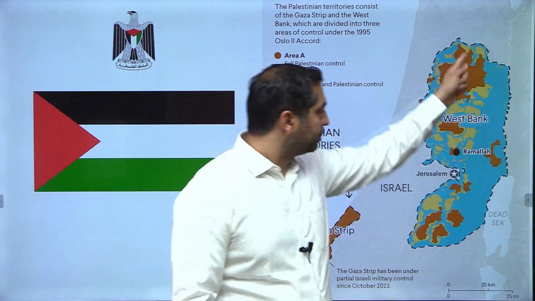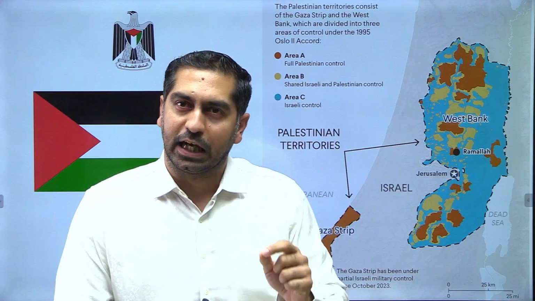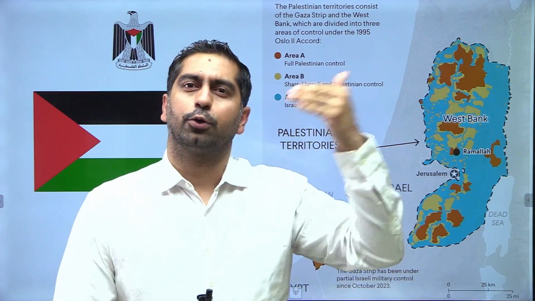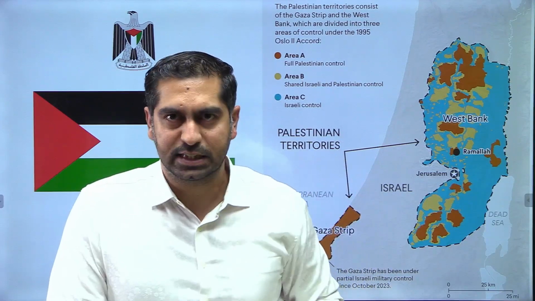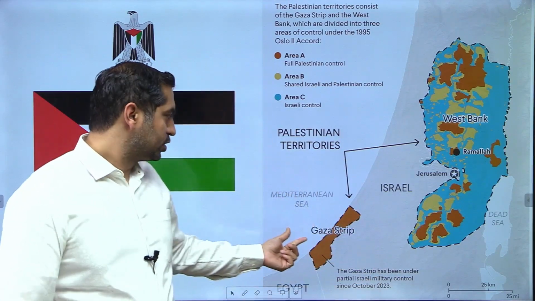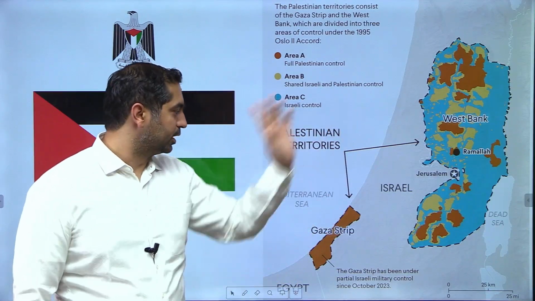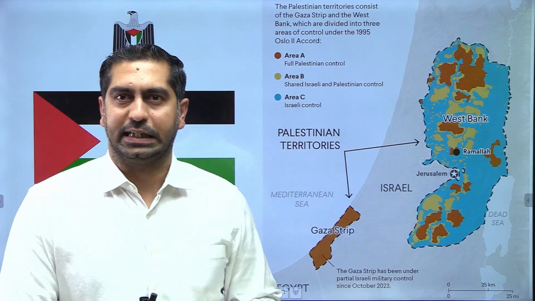As far as this brownish area is concerned, this was largely the urban area, and entire control was handed over to the Palestinian Authority, both civil as well as military. That is true for the Gaza Strip as well. The entire control of the Gaza Strip, shaded in brownish color, was also handed over to the Palestinian Authority.